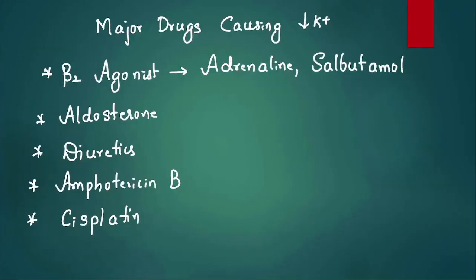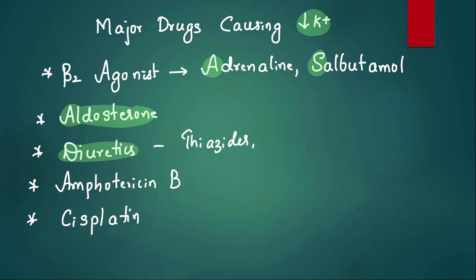Once I know which cause hyperkalemia, let us discuss hypokalemia causing drugs. Beta-2 agonists, adrenaline and salbutamol. Aldosterone, just now I told you, aldosterone or its preparations can decrease potassium. Diuretics, particularly the thiazides. Then loop diuretics. Carbonic anhydrase inhibitor like acetazolamide can do that. Amphotericin B, an anti-cancer drug, cisplatin, can decrease potassium. So that is about potassium.